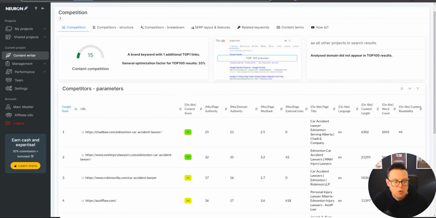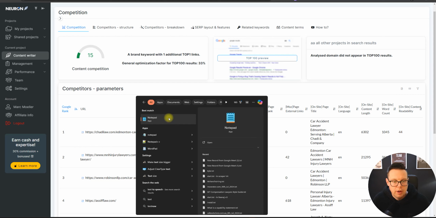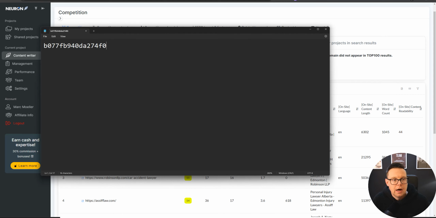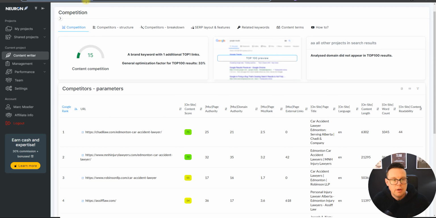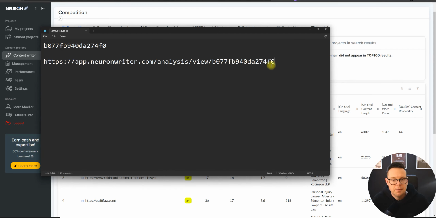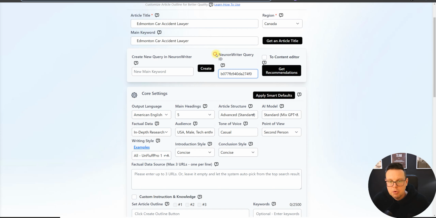So I can show you now how to actually grab the Neuron Writer connection while we're waiting. Inside of the URL of Neuron Writer, it looks like this. And you then simply grab the last part of that and come to Agility Writer, and you then put the query ID here. For this field to show, you need to first put the Neuron Writer API into your account.